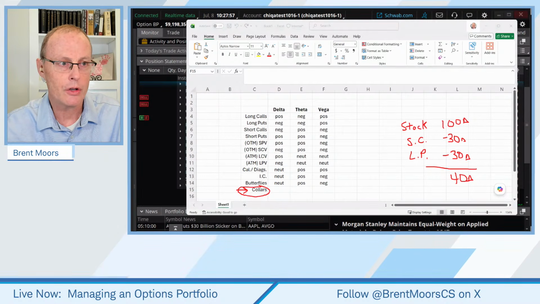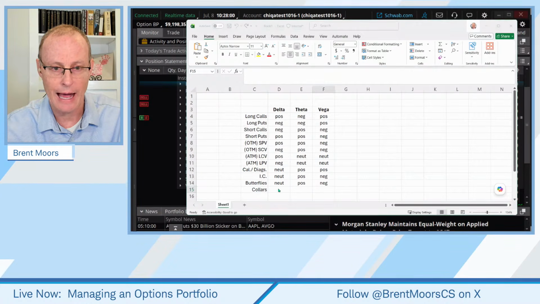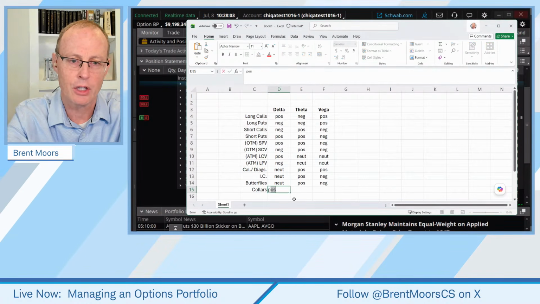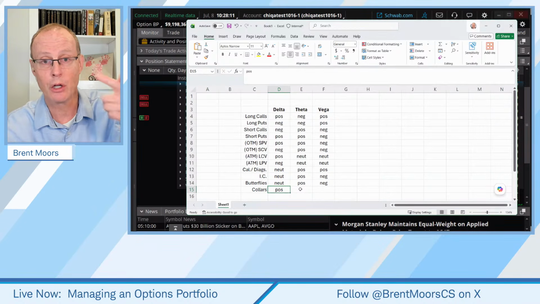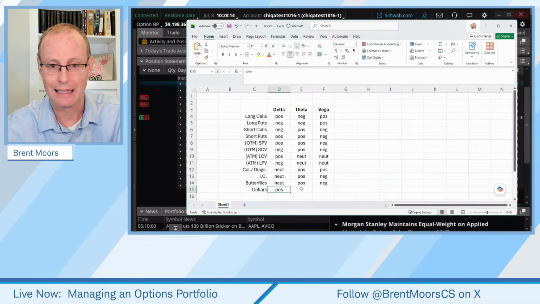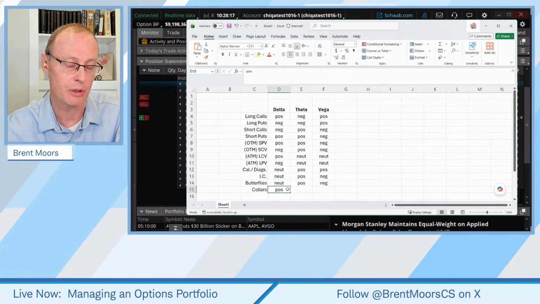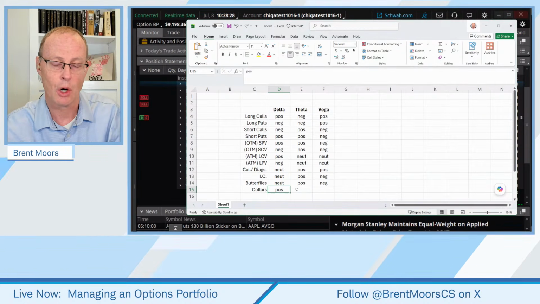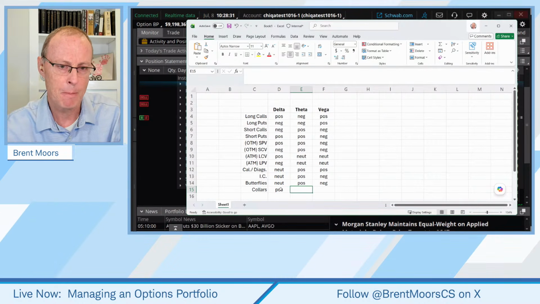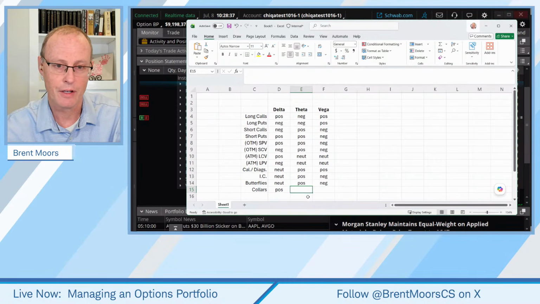So if you have a more complex trade like that, you just need to look at the component parts of it and piece it together. So I'm going to put collars as positive delta. Now, if you did both your short call and your long put at the money exactly, well, it'd probably be pretty close to a neutral delta on that, okay? Because they'd both have a delta of approximately 50. They would sum together to be 100, which is what the stock delta is. So our delta would be neutral in that case. But typically, and that's what I'm going with on all these, that's going to have a positive delta.